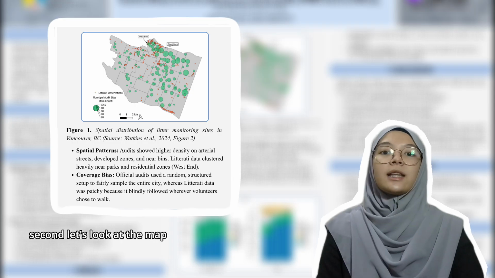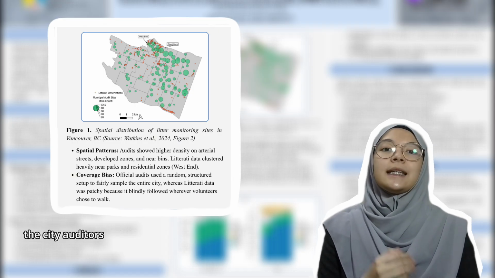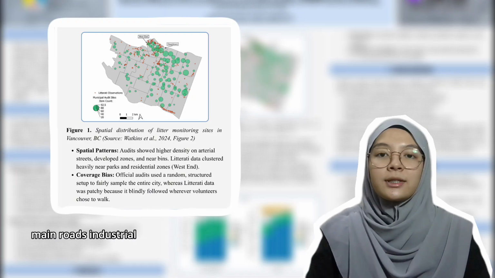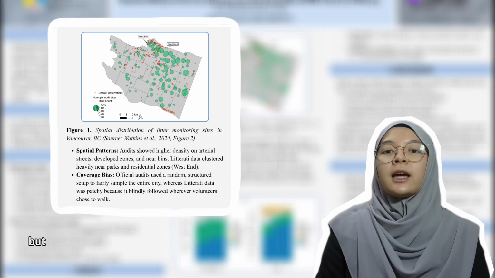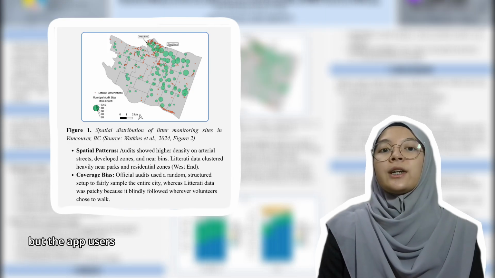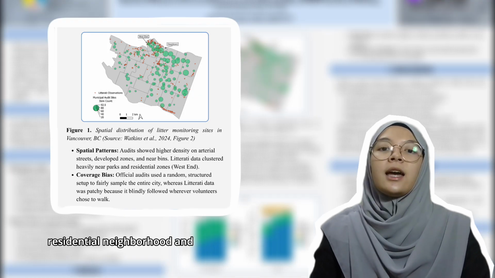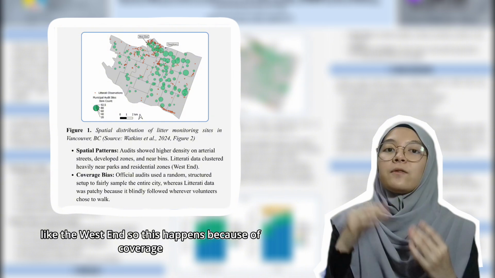Second, let's look at the map in figure 1 to see the spatial pattern. The city audits found that the worst trash hotspots were on the big main roads, industrial areas, and right next to the public trash bins. But the app users logged most of their trash in nice residential neighborhoods and public parks, like the West End. This happens because of coverage bias.